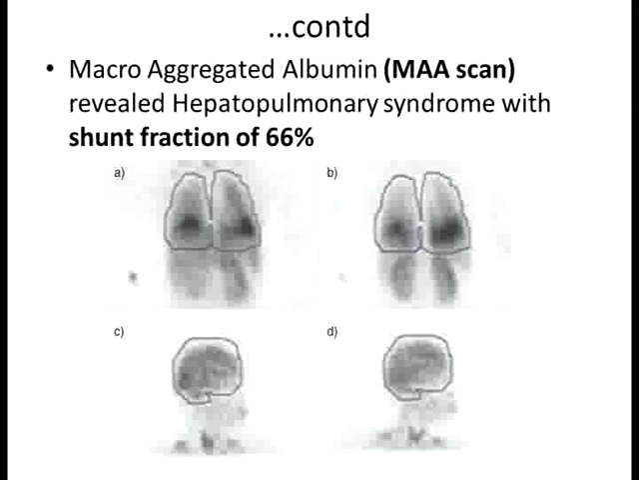So to confirm the diagnosis, the patient underwent a macroaggregated albumin scan, which revealed hepatopulmonary syndrome with a shunt fraction of 66%. In these images, the upper images A and B are the lung scan where the macroaggregated albumin gets trapped. And these are the images of the brain, on the right side and the left side. We compare the tracer uptake on the lung scan and the brain scan, and then the shunt fraction is calculated. Normally the shunt fraction is less than 6%, and when it is more than 6%, it is virtually diagnostic